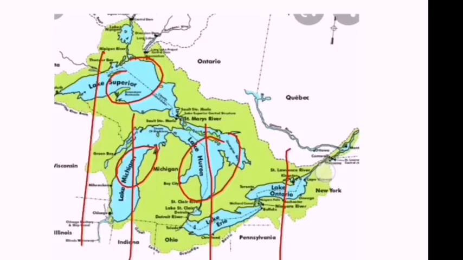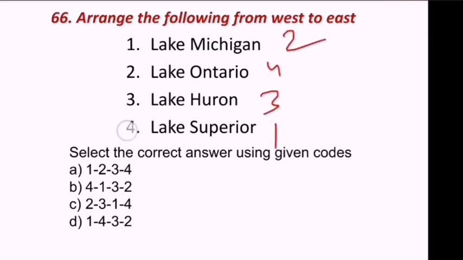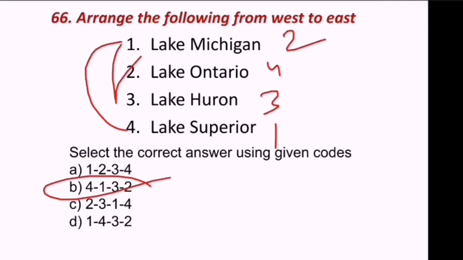Superior first, Michigan is second, third is Huron, Ontario is fourth. So 4, 1, 4, 1, 3, 2. B is the correct answer.